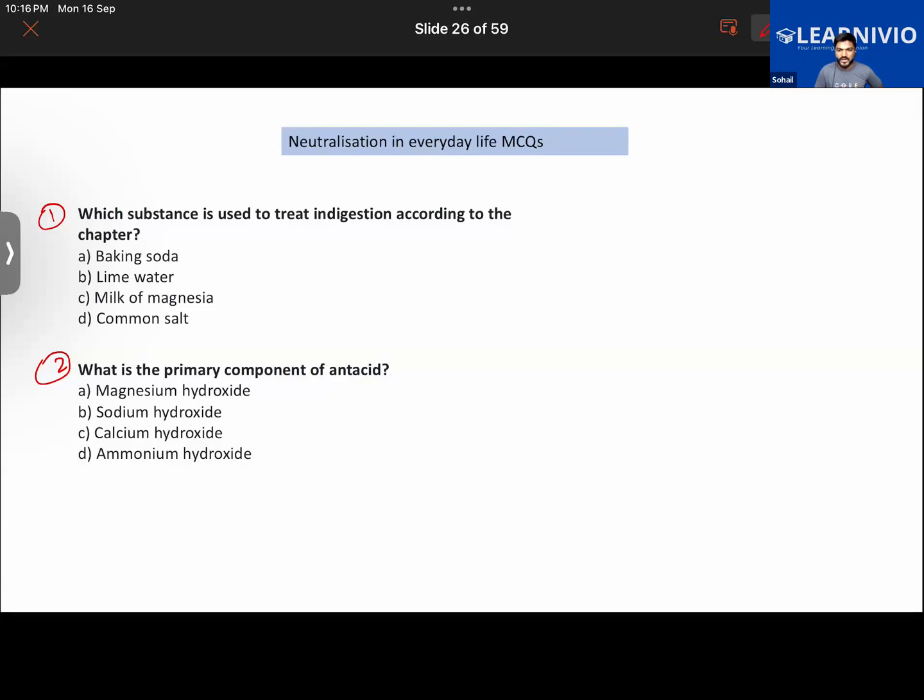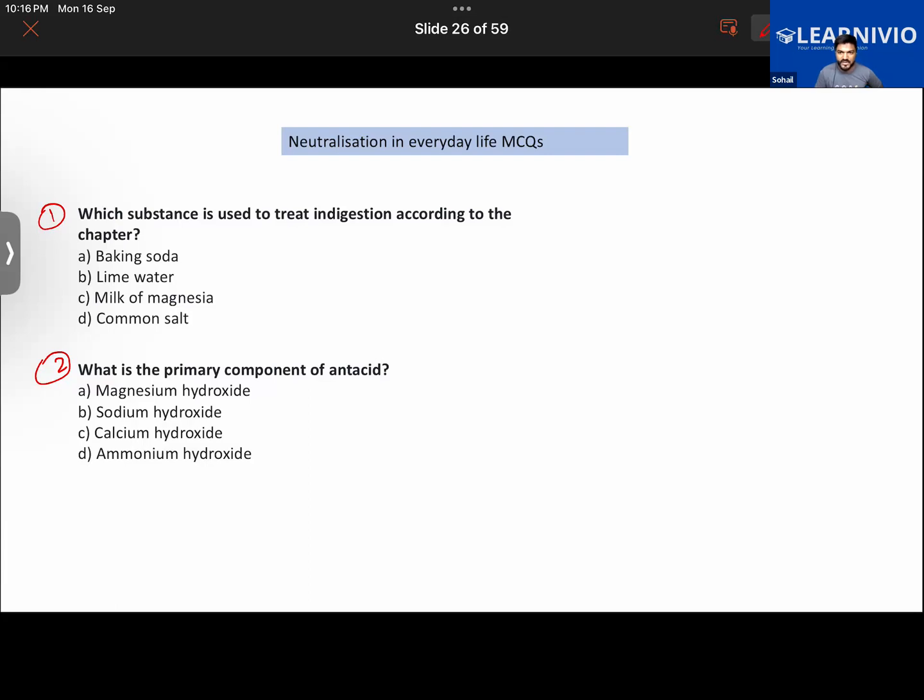Oh, okay. I didn't look at it. I thought there was an option by the name of milk also there. Anyways. I thought milk is also mentioned there in the option. I didn't look at it properly. Okay, that is correct, Abu Bakr. And for the second one also that is correct.